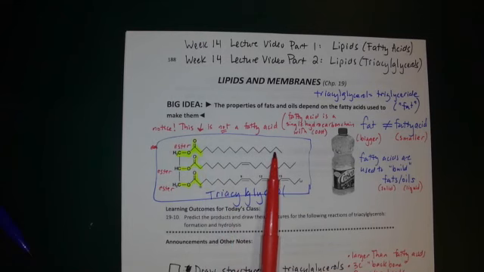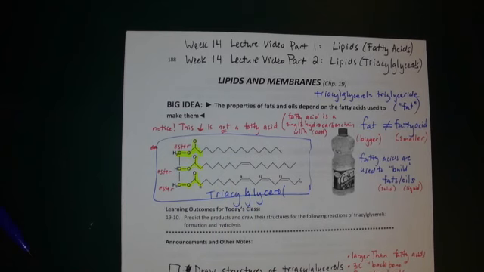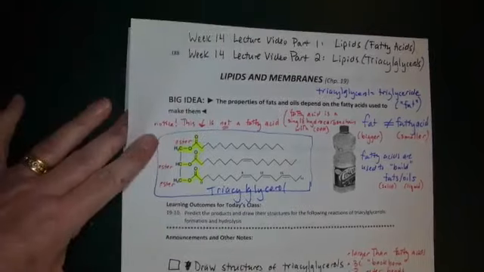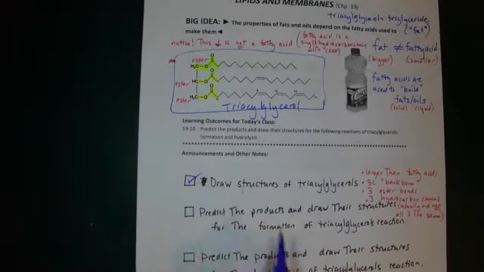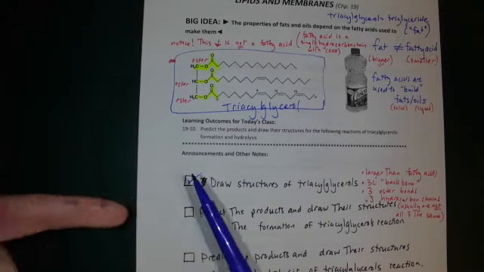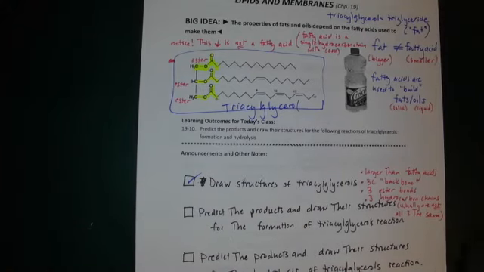Usually the 3 hydrocarbon chains are not all 3 the same as each other, and here they're not, right? This chain is a saturated chain. The middle chain is monounsaturated. The bottom chain is polyunsaturated. It's typical that the 3 chains are not all the same. So what we've just done is looked at structures of triacylglycerols. I would like us to start focusing on reactions. That'll also help us understand these structures a little bit better. So I'm going to say that we have drawn the structures of triacylglycerols. I'll check that off, but we'll revisit it as we're looking at these two reactions.